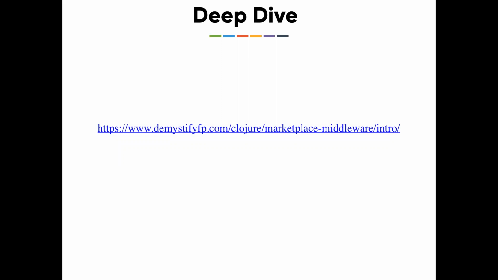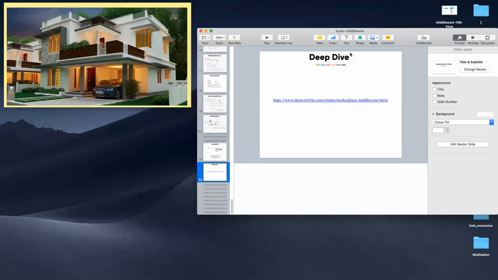And this entire implementation that I have shown so far, I have written a detailed blog series on how to implement this in Clojure. This is the link for that one, where I talk about every individual step, and I implement all those things in each blog post. It's a 6 or 7 part series where I have covered all these things. Okay, that's it.